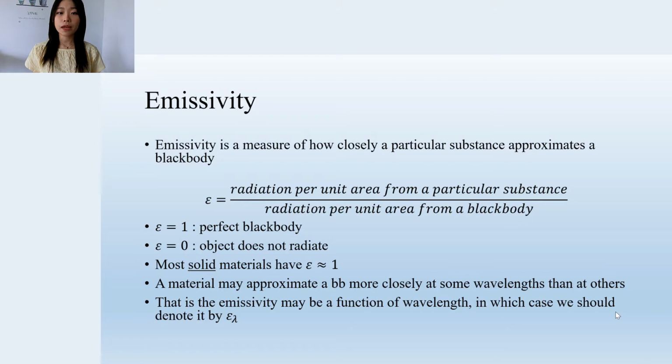Even though a perfect black body does not exist, for most solid objects, their emissivity is approximately equal to 1. And sometimes, a material may approximate a black body more closely at certain wavelengths. For example, an object can emit a maximum amount of radiation at shorter wavelengths, however, it does not emit as much at longer wavelengths. So the emissivity is a function of the wavelength.